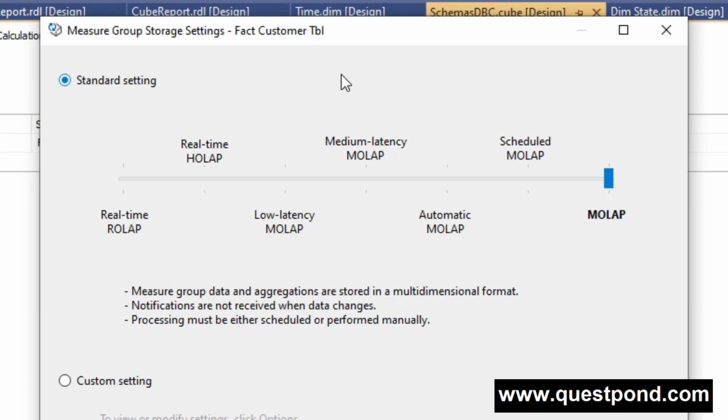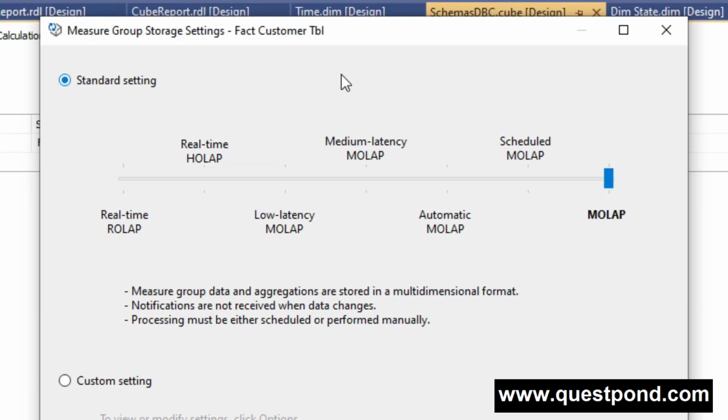On the other hand, aggregation is stored in a multi-dimensional format in a cube to give better query performance. But with this storage we get medium query performance as compared to MOLAP.